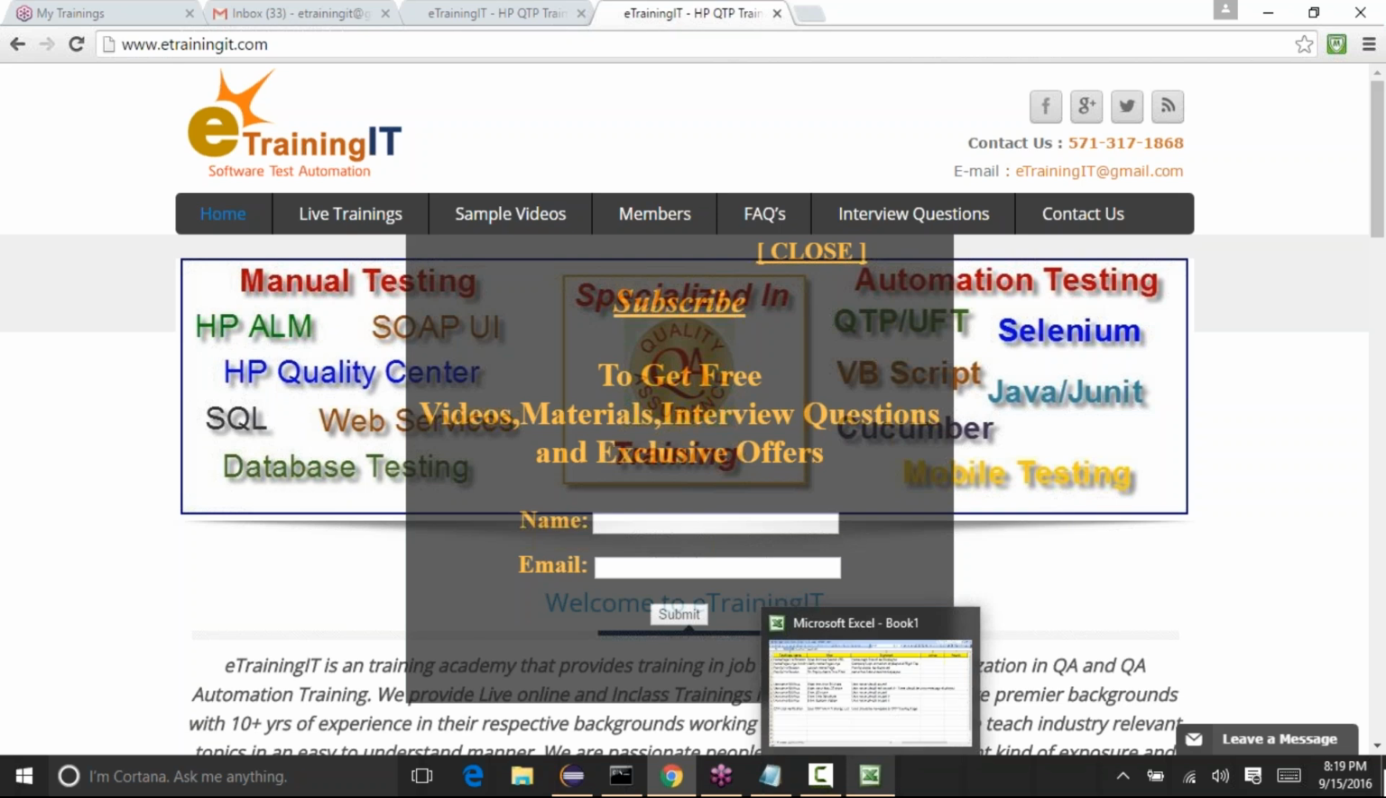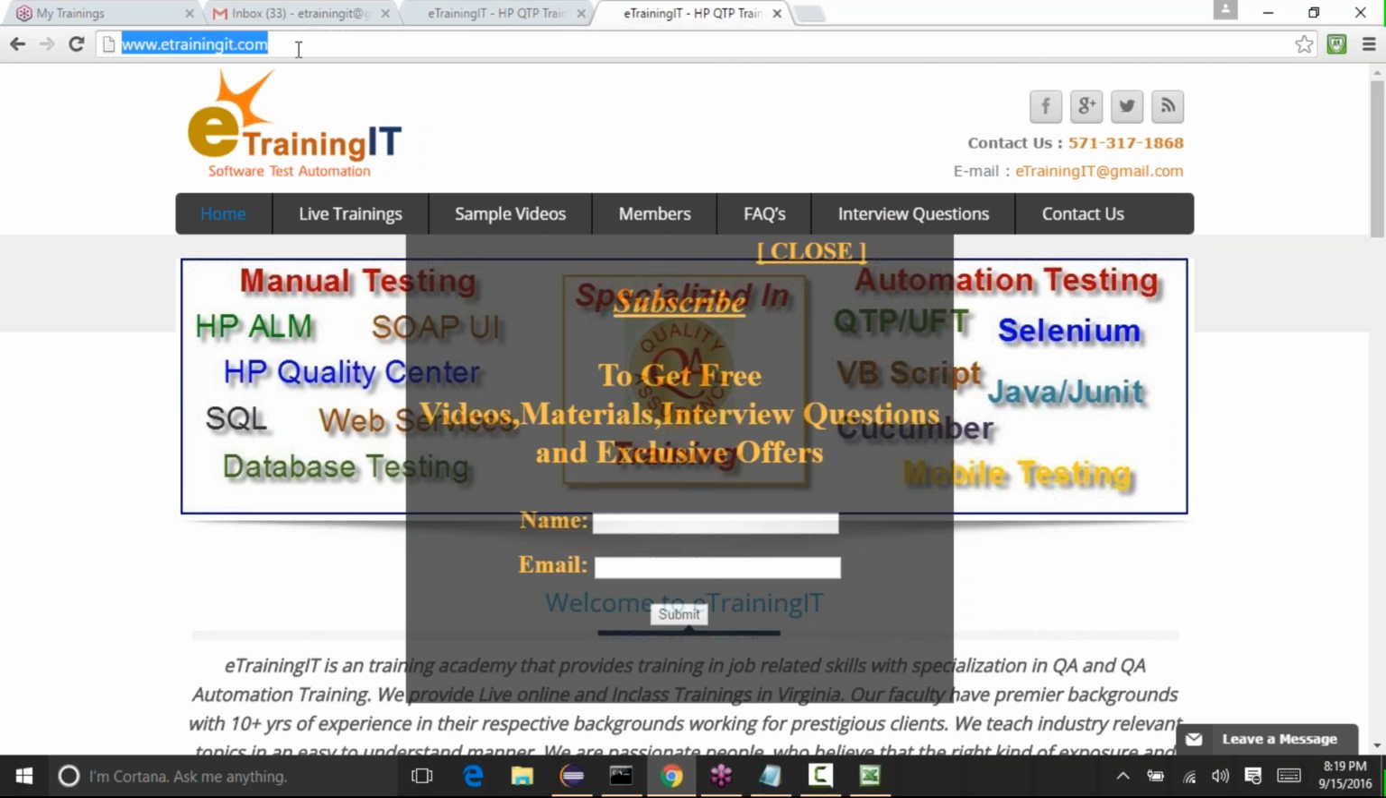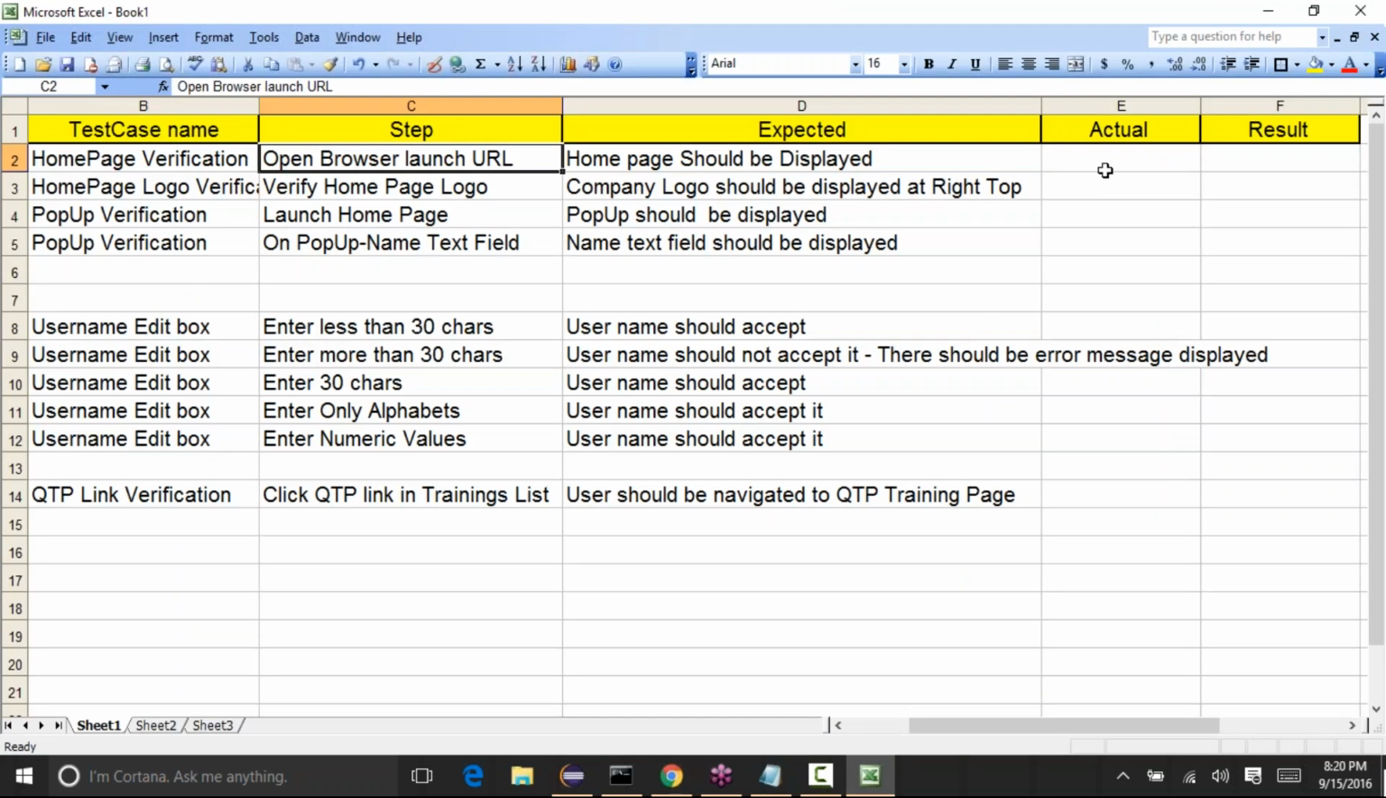Once you submit, we'll check, when you are launching this URL, are we getting this home page or not? Because we know it, we'll get the screenshots from the developers or the requirements document. That's how you know how the images should be or how the links should be. We enter the URL and yes, we are able to see the website there. So we'll come here and update the actual: yes, home page is displayed. And we'll update the result also.